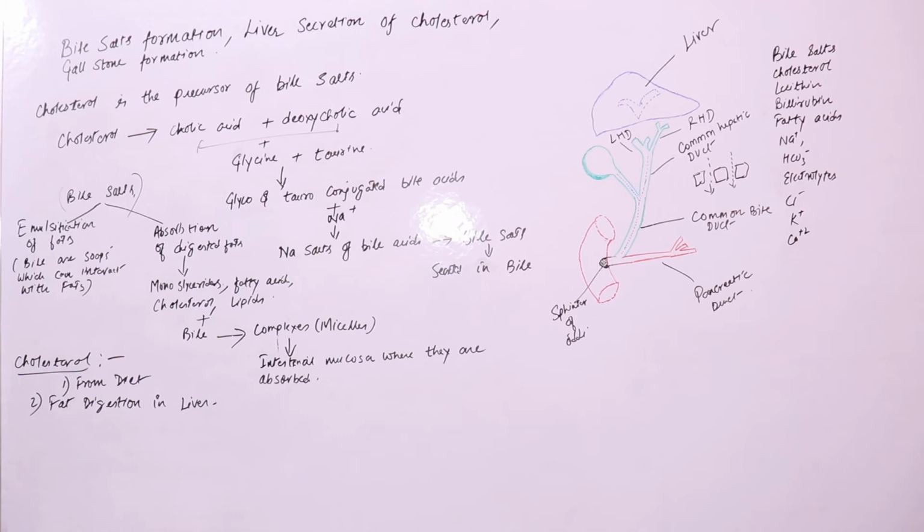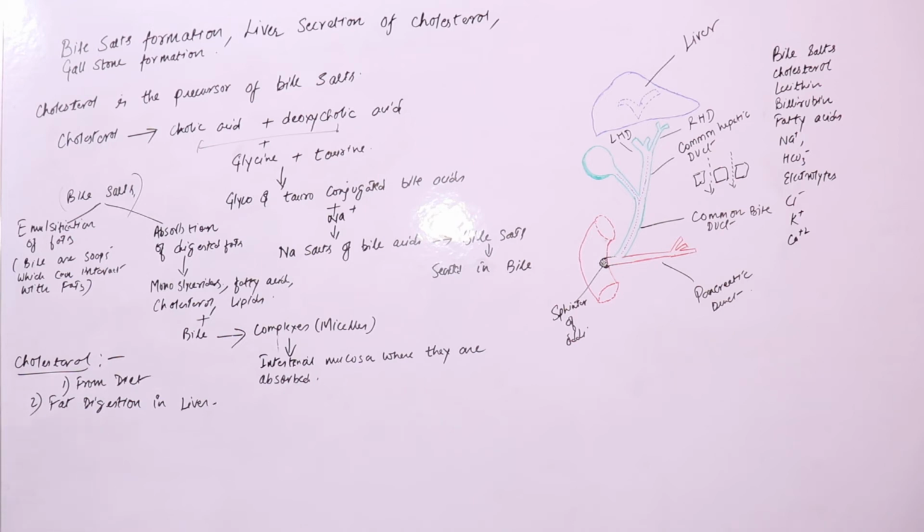Now we'll look into one important thing, which is gallstone formation, and this is related to the concentration of the gallbladder that we discussed in the previous lecture.